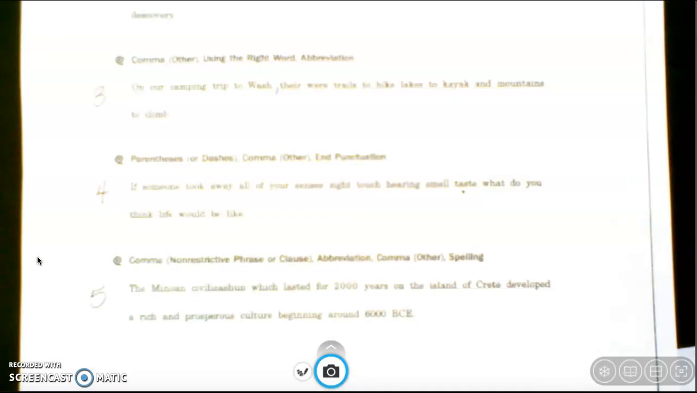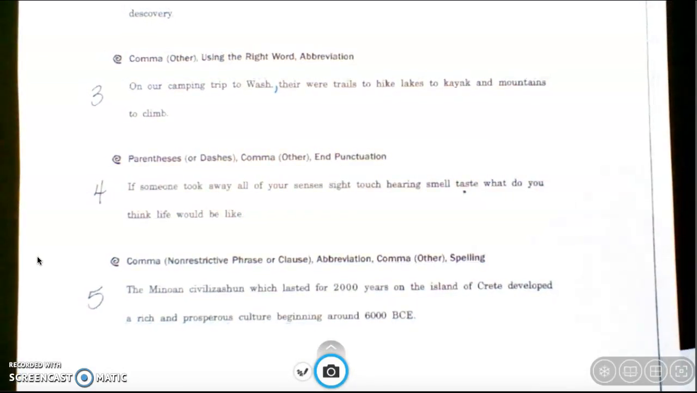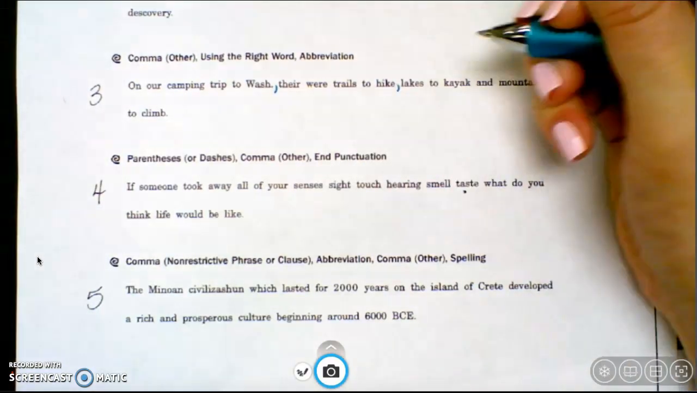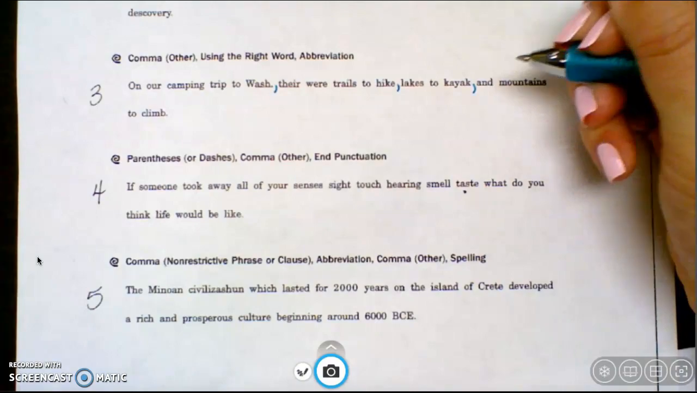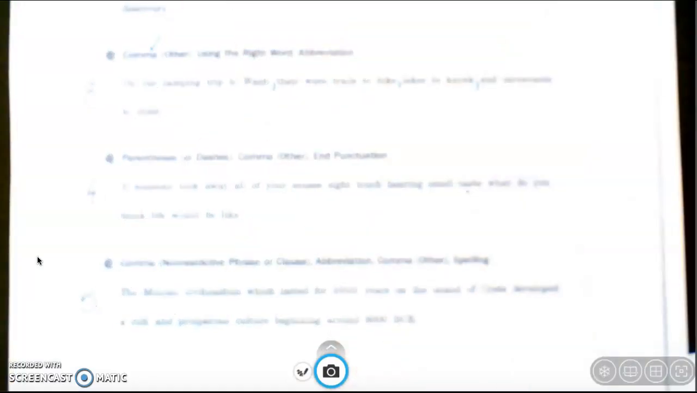Next in this sentence, I've also listed several items that I like to do there. So I'm going to add commas to separate those items in the list. So I'm going to add a comma after hike, a comma after kayak. And that would add my commas.